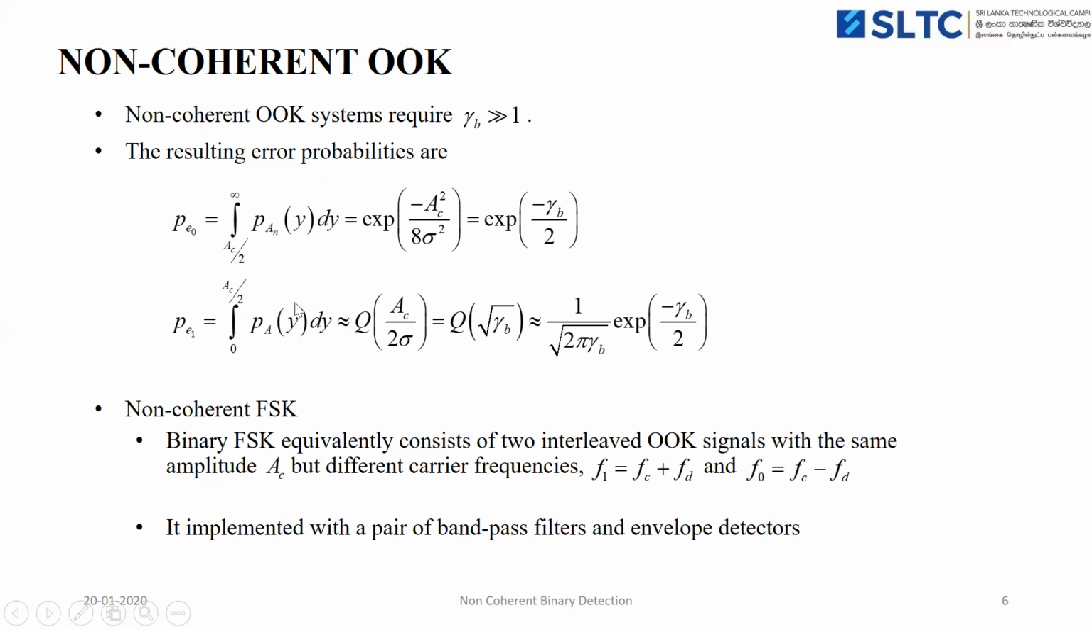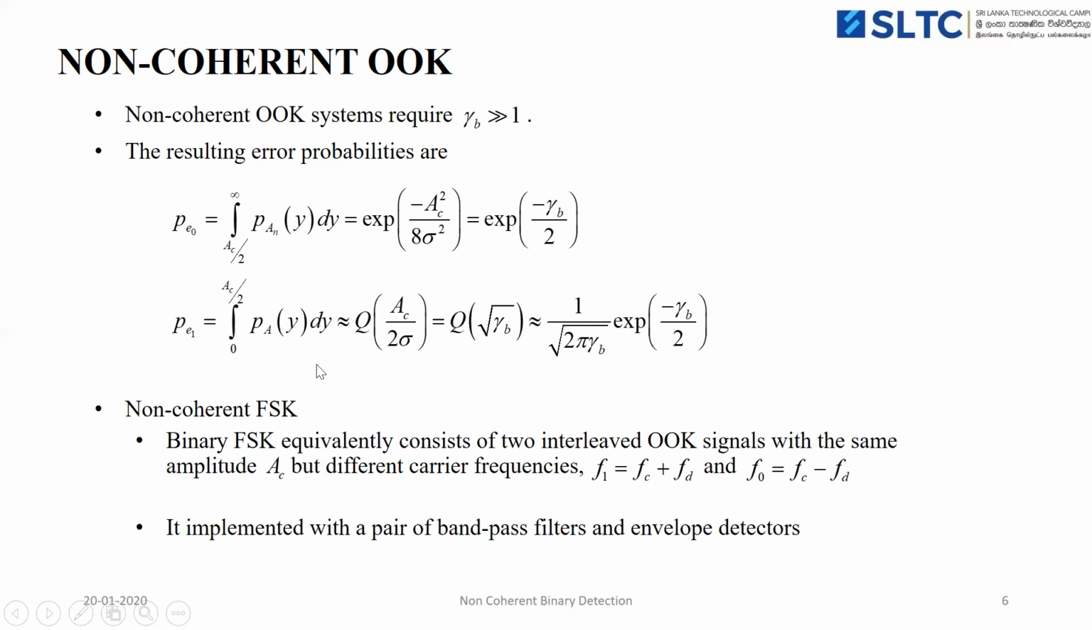Similarly, we can find the probability of error when binary bit 1 was transmitted. At that time the received signal sample consists of a signal term plus a noise term. So we can integrate the PDF p of y. Then it will be equal to Q of square root of gamma_b, or approximately equal to 1 by root 2 pi gamma_b exponential of minus gamma_b by 2.